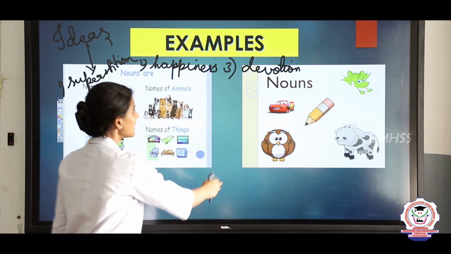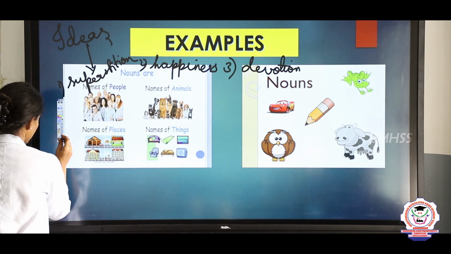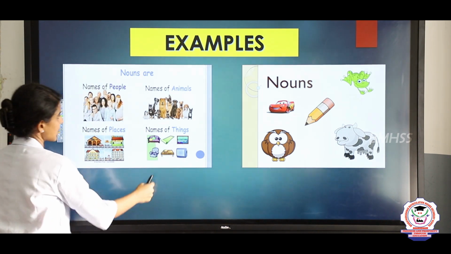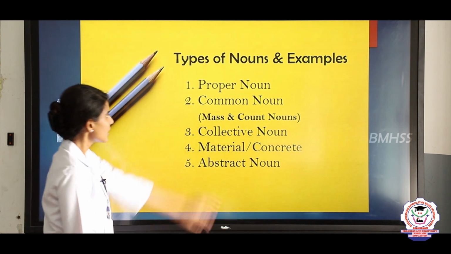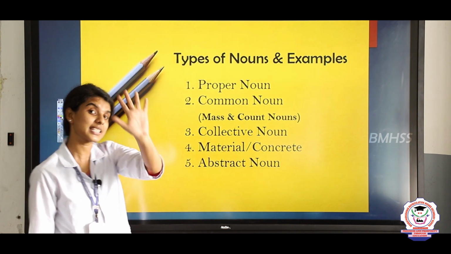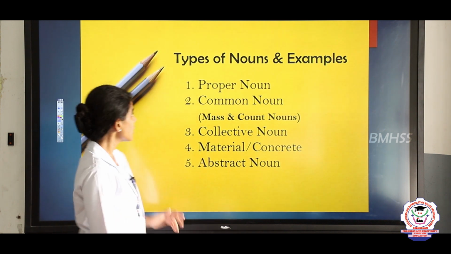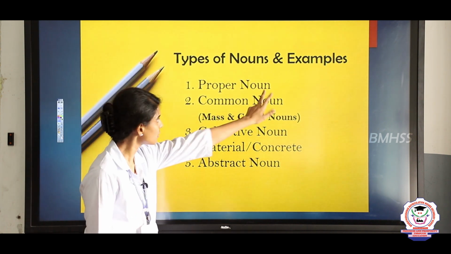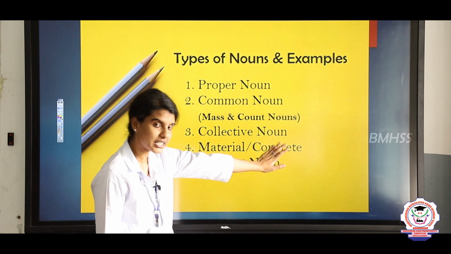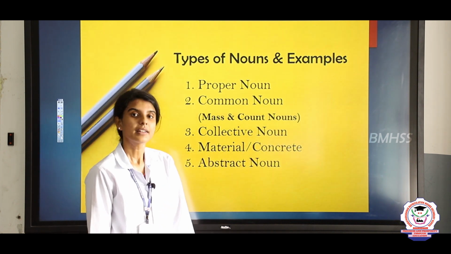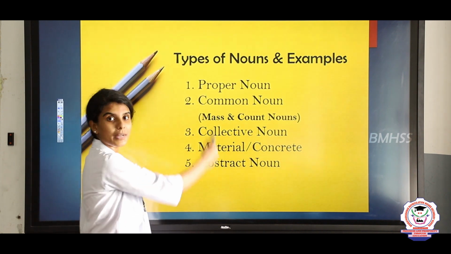Now let us see the types of noun and its examples. There are 5 types of noun. Yes, there are 5 kinds of noun. So what are the 5 kinds? Proper noun, common noun, collective noun, material noun or concrete noun, and abstract noun. So now let us see one by one.